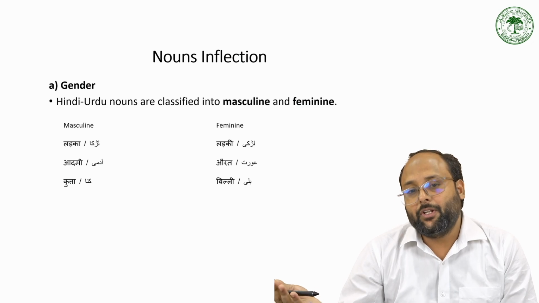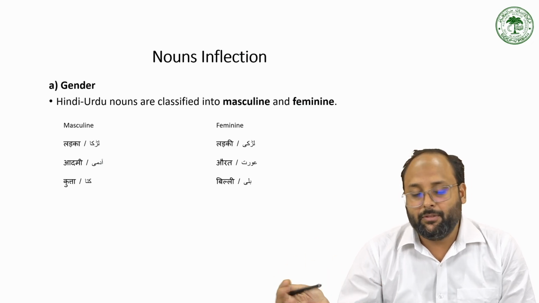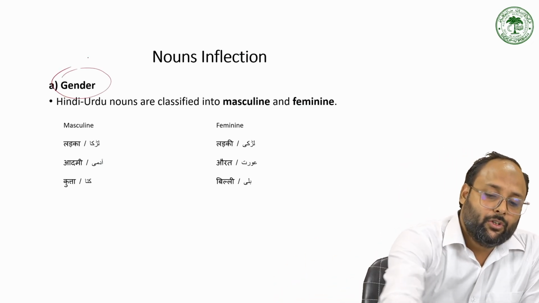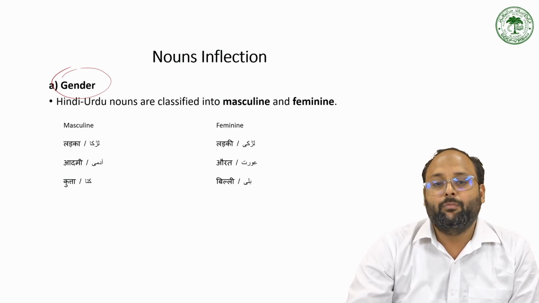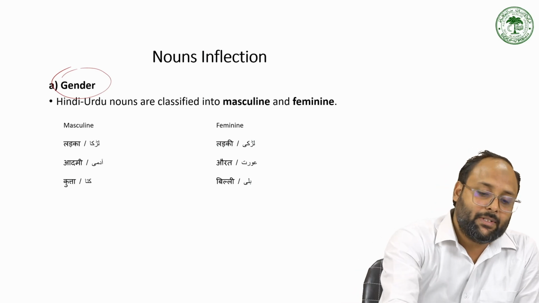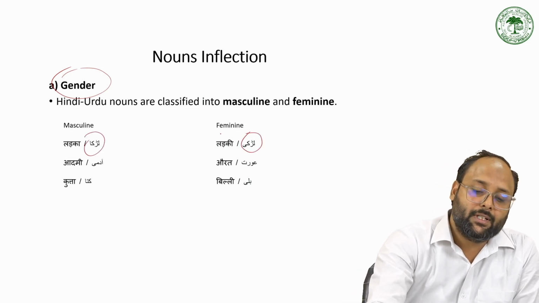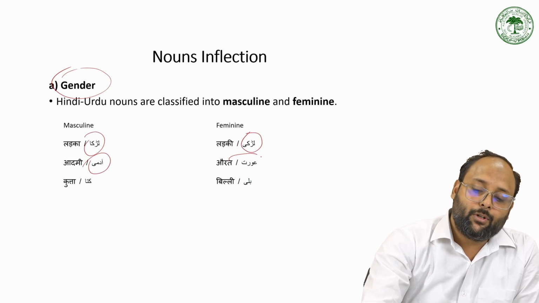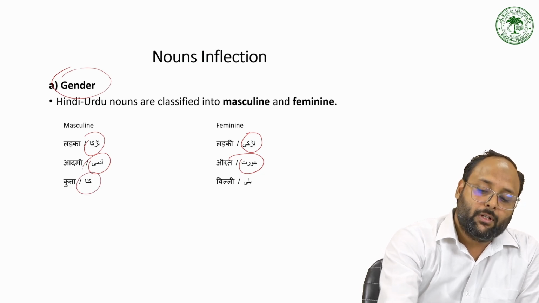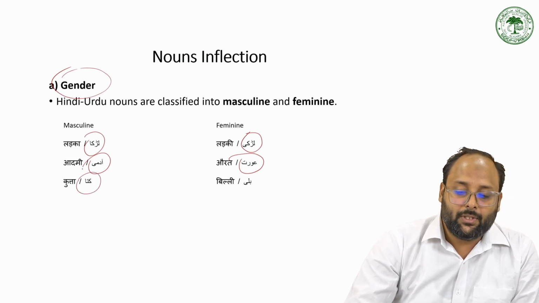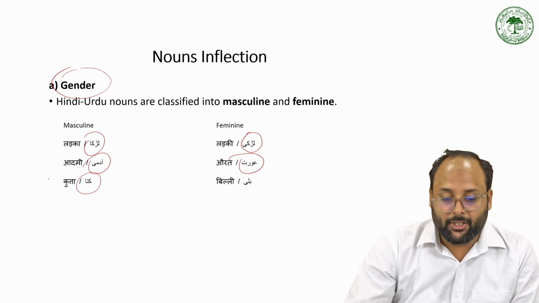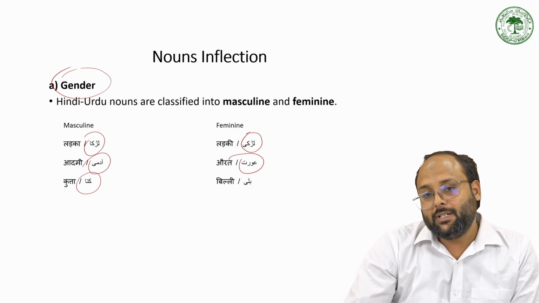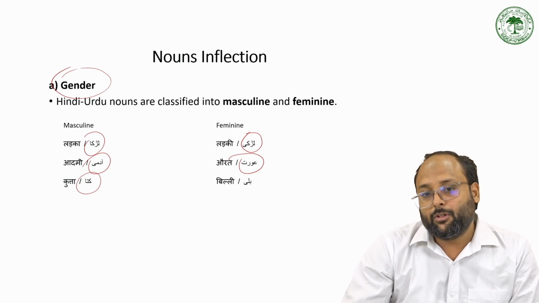So first comes the noun inflection. So masculine and feminine, which come under gender. So any noun has inflection through the gender. So when we have masculine, it is ladka, for feminine it is ladki; for masculine it is admi, for feminine it is aurat; for masculine it is kutta, for feminine it is billi. So these are non-human things, kutta and billi. So kutta is considered a masculine gender and billi is considered a feminine gender commonly.